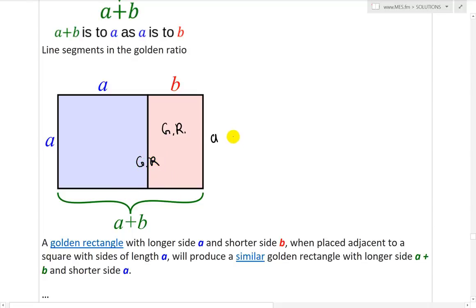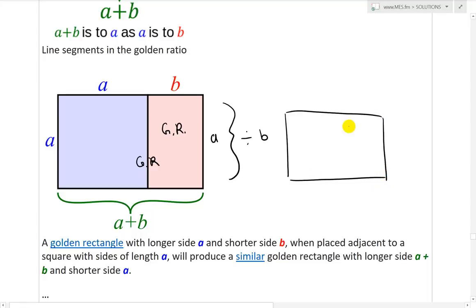And also what you could do here, I'm going to divide this out by B. So if we divide it out by B, I'll just divide every single side. We're going to get a smaller rectangle, obviously, just to illustrate it. So what we'll have is B over B is 1. A over B is phi. And then over here is going to be phi, since A over B is equal to phi. So we have a square, phi like that, and this is phi like that. So yes, there's one. That's phi.